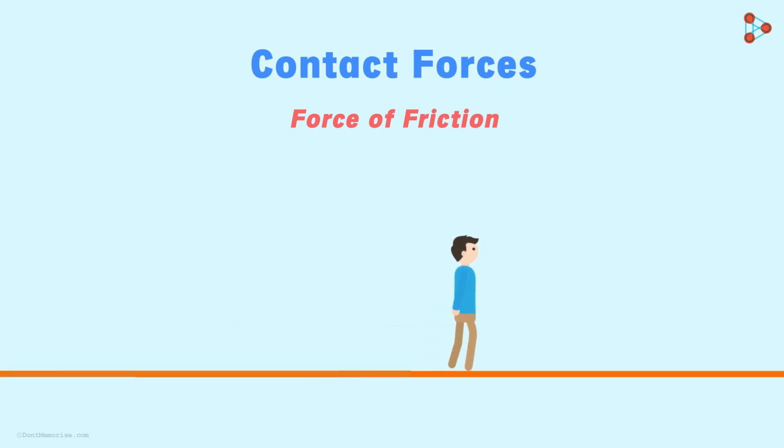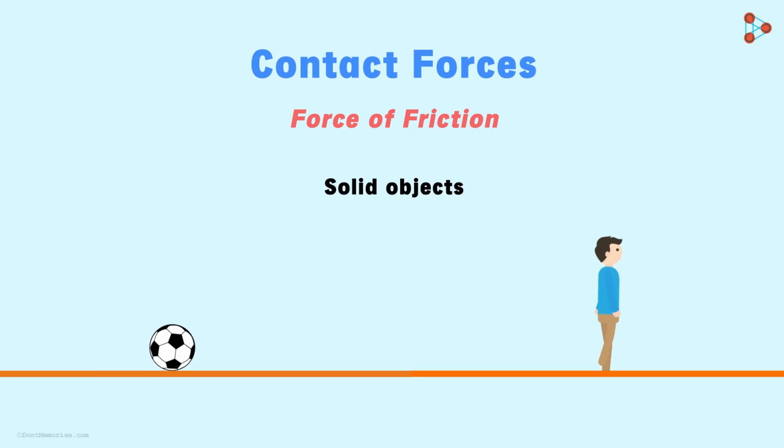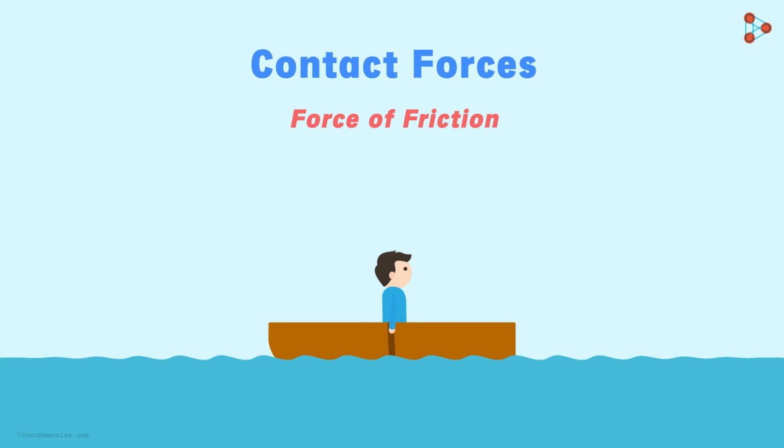The examples that we've seen till now are the ones in which the frictional force exists between solid objects. Now consider a boat moving in a quiet lake. In order for this boat to move, the person in the boat must continuously row it. Now, if he stops rowing it, will the boat move forward? No. Just like the rolling ball stopped on the solid surface, the boat will also stop eventually in water. It stops because of the force of friction between the water and the surface of the boat, which is in contact with the water.